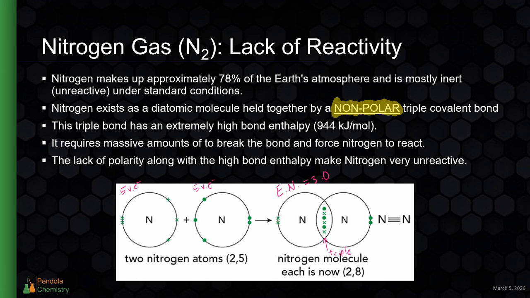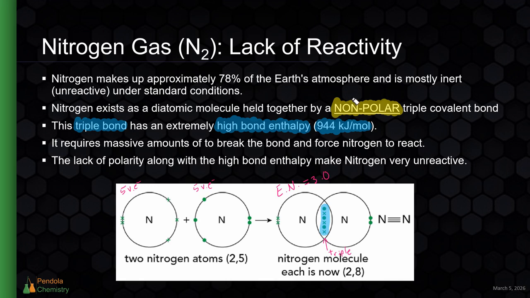The other thing that makes nitrogen very unreactive is the sheer amount of energy that it takes to react nitrogen. Because of that triple bond in nitrogen being so strong, because there's 6 different electrons that are attracting the nuclei of each atom, it has a really high bond enthalpy. The bond enthalpy of nitrogen is around 944 kilojoules per mole. So it takes almost 1,000 kilojoules of energy to break up the triple bond in 1 mole of nitrogen. That's extremely high. That's among some of the highest bond enthalpies in really any molecule.